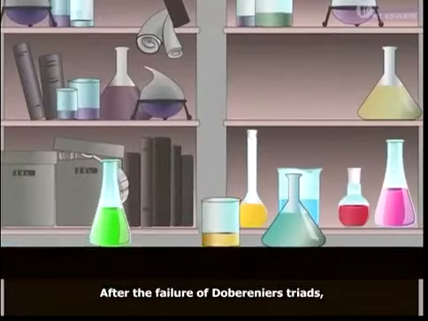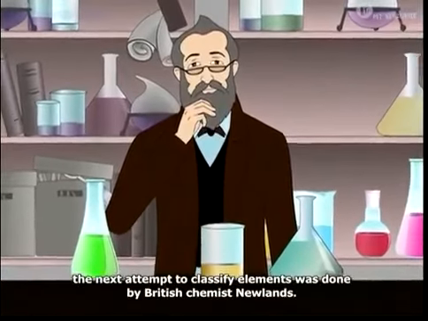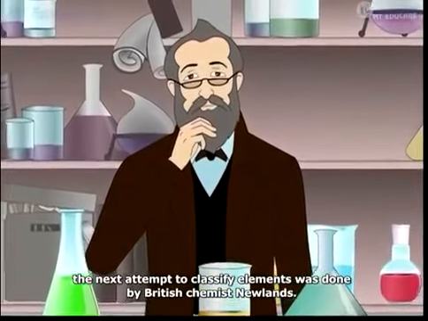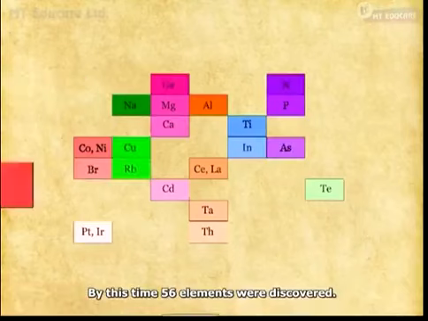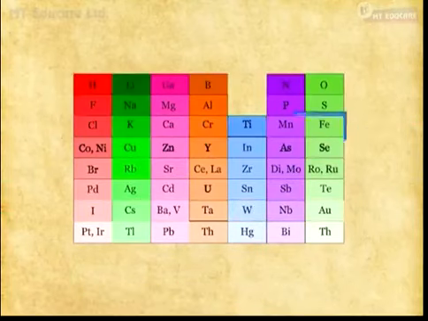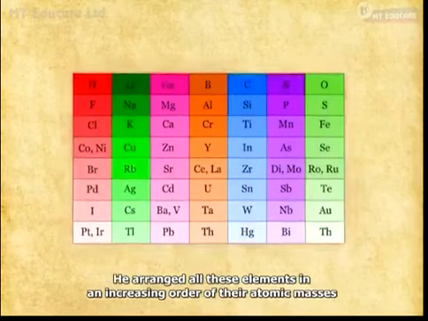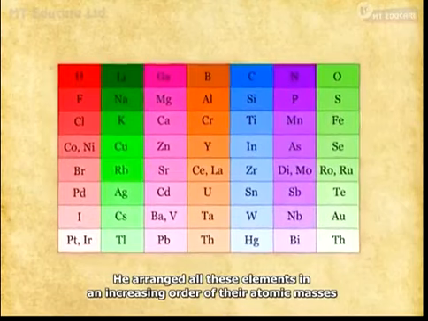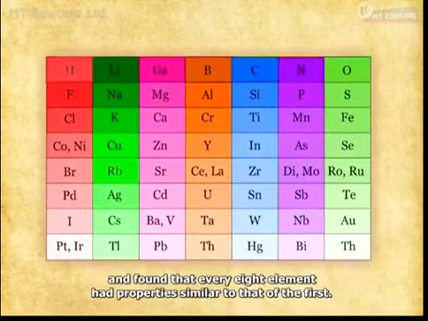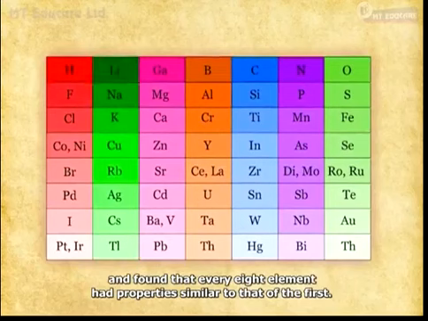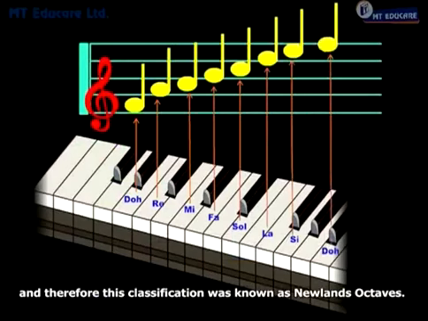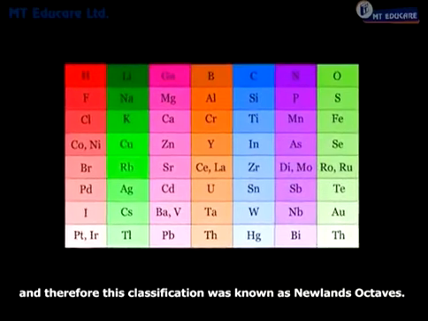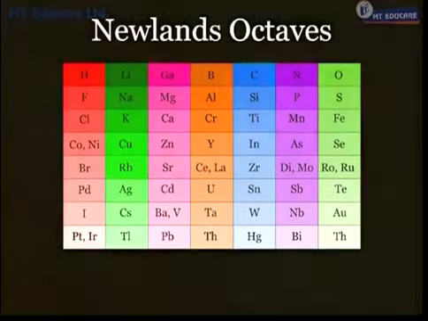After the failure of Dobereiner's triads, the next attempt to classify elements was done by British chemist Newlands. By this time, 56 elements were discovered. He arranged all these elements in an increasing order of their atomic masses and found that every 8th element had properties similar to that of the first. He compared this to the octaves found in music, and therefore this classification was known as Newlands octaves.